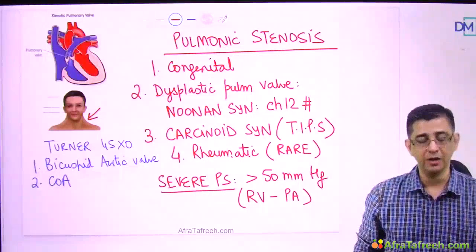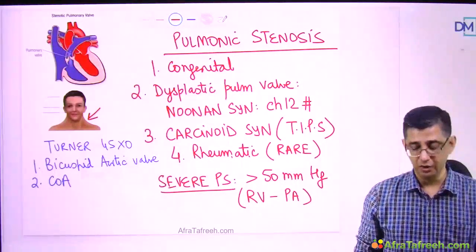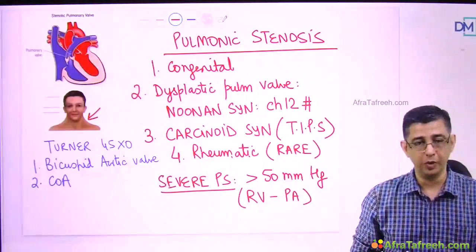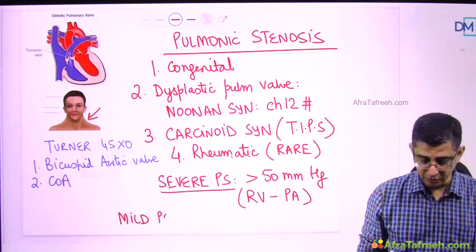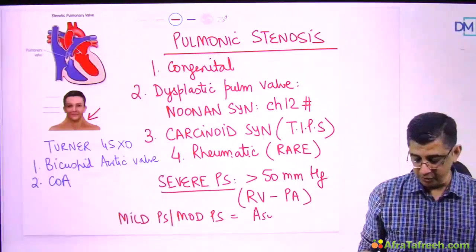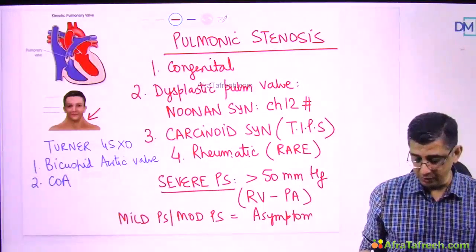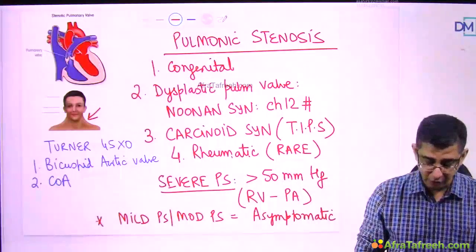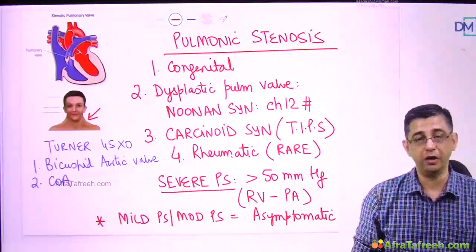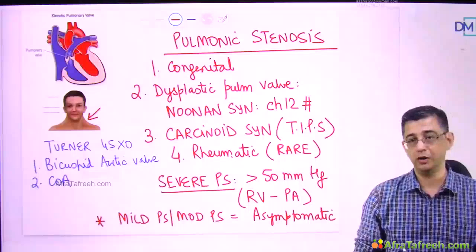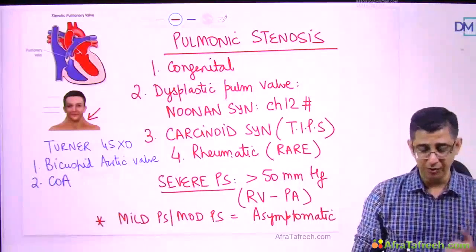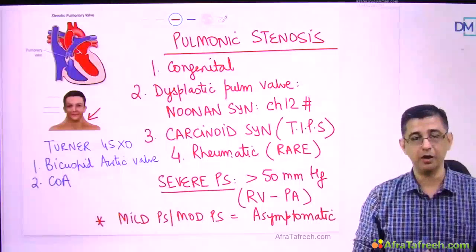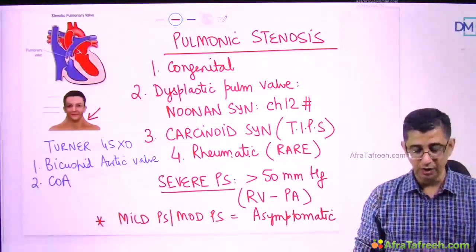So exercise intolerance and early fatigue can be a feature of these patients, because the pulmonary flow is compromised in these patients. In fact, most of the time, if the patient is having mild or moderate pulmonic stenosis, then the symptoms may never be present also. Early pulmonic stenosis in adults usually does not cause symptoms. Now that is very striking, because in pediatric age group you will be having a pulmonary oligemia and cyanotic heart disease coming up, because it could be related to multiple other malformations and the right-sided heart flow can be reduced. But in adults, if PS is present, let me say due to carcinoid syndrome, most of the time it is asymptomatic. Only when the pressure gradient is very high will you start having manifestations.